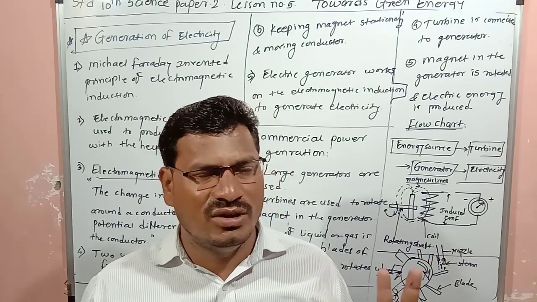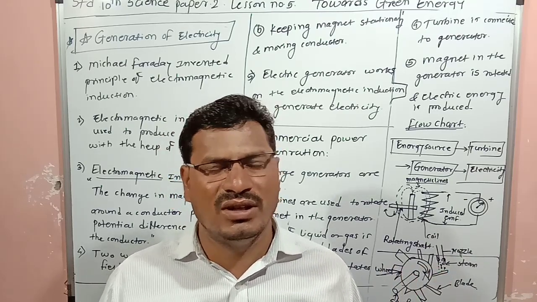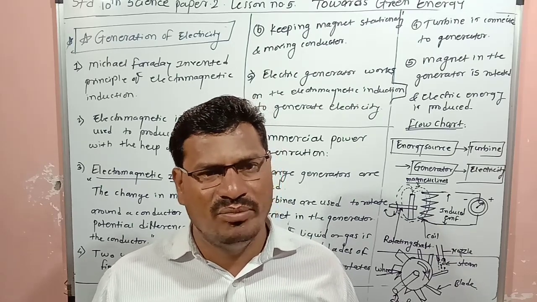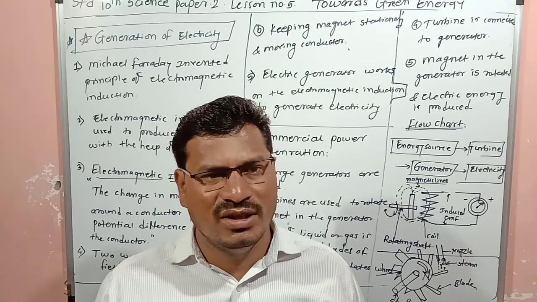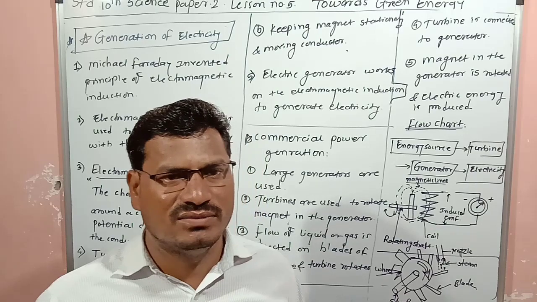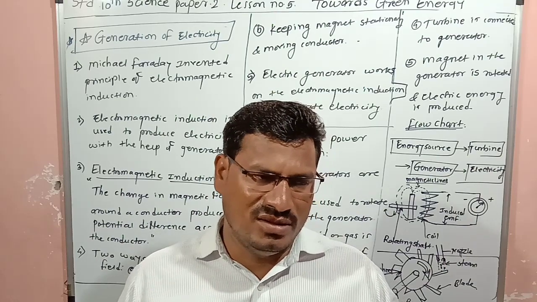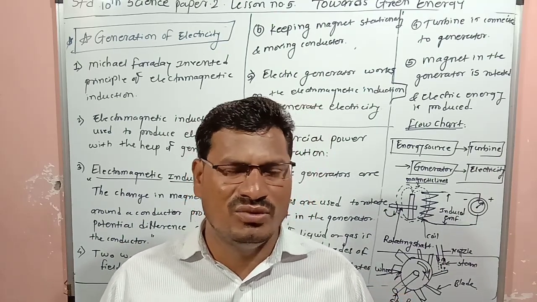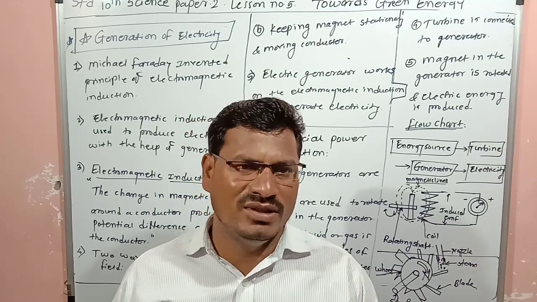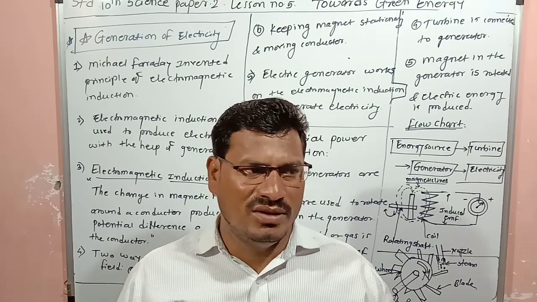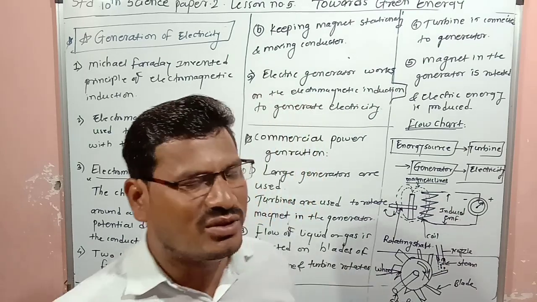The first way is to keep the magnet stable and move the conductor around the magnet. Then the magnetic field will change, and electricity will be generated. The second way is to keep the conductor stable and move the magnet around the conductor. Then also the magnetic field is changing, and because of that, electric energy or a potential difference is produced across the conductor.